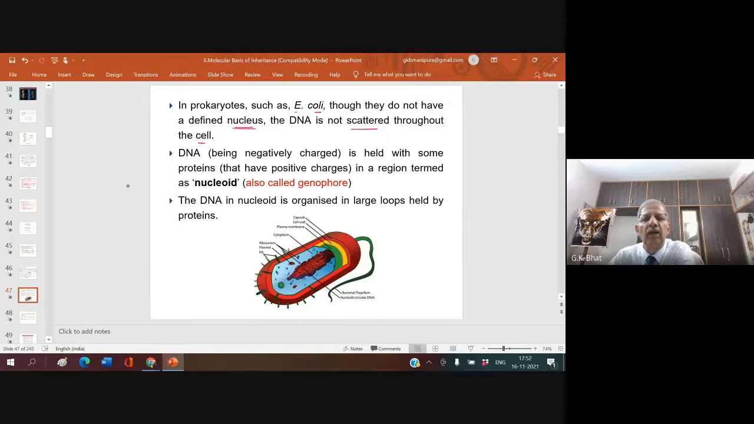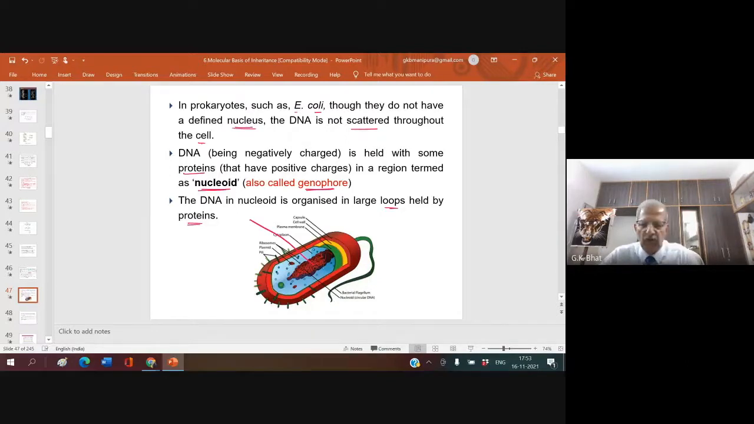DNA is held with some proteins in a region termed the nucleoid. Whatever you have here in prokaryotes is called the nucleoid, also called the genophore. Please note down: in prokaryotes, you will come across a mass of negatively charged DNA, referred to as a nucleoid. The DNA in a nucleoid is organized in large loops held by protein. Okay, it is called a nucleoid.